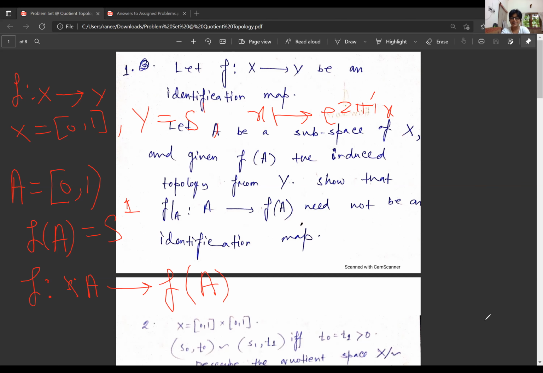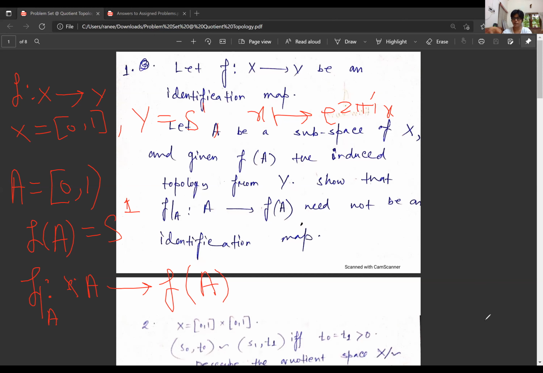What does the universal property say? That if you have the space X and some identification, if the map f is constant on those identified points, that means on the equivalence class, then it will induce a map from X mod the equivalence relation to that space Y. Now let's denote by f restricted to A. This map is a continuous bijection. It means that there is no identification, right? So by the universal property, it will be a homeomorphism,